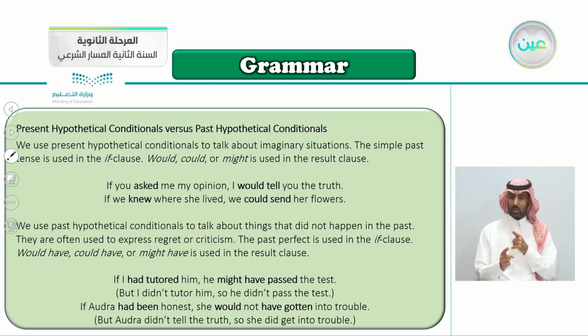The past perfect is used in the if clause. So in the present conditional the if clause uses the past tense. Here the if clause uses the past perfect. And we use would have, could have, or might have in the result clause. So the difference: in the present conditional, we use the past tense in the if clause and would, could, or might in the result clause. Here we use the past perfect, and would have, could have, or might have in the result clause.